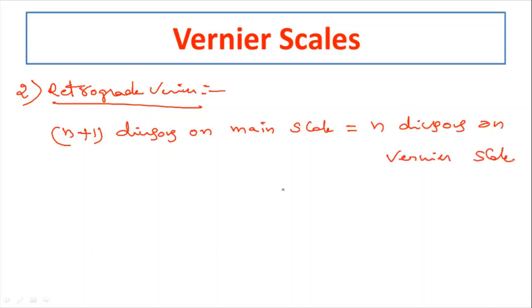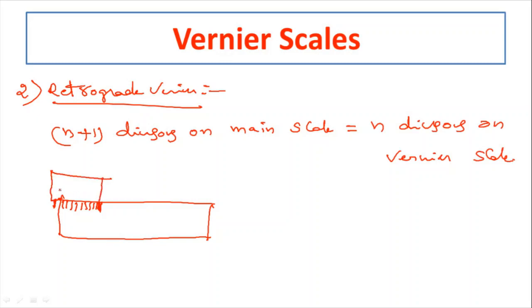Okay, so if you have the main scale like this, and in this main scale 1 centimeter is there. This 1 centimeter is already divided into how many divisions? 10 divisions. Then what we will do is we will take one more additional division, that is the 11th division. So we will take 11 divisions on the main scale here. Because n plus 1 divisions, I am taking 11 divisions. So this 11 divisions I have to divide into how many divisions? 10 divisions on the vernier scale.